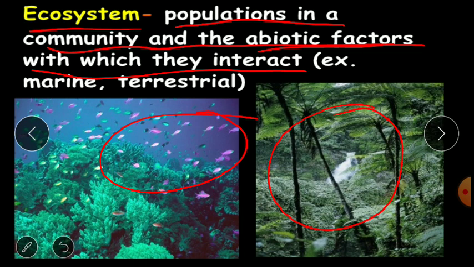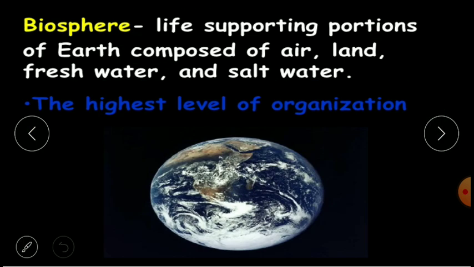But right now let's move forward to the last classification of organization, and that is the biosphere. So after the ecosystem comes the biosphere. So all these different ecosystems together are forming the biosphere. The biosphere is nothing but your whole earth.